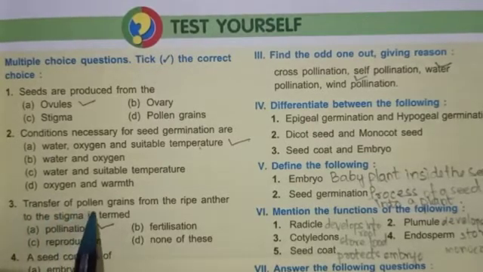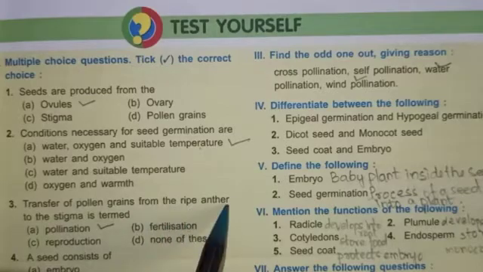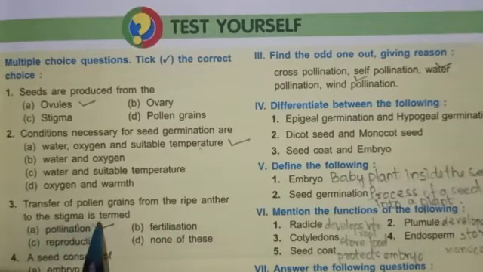transfer of pollen grains from the ripe anther to the stigma is termed?